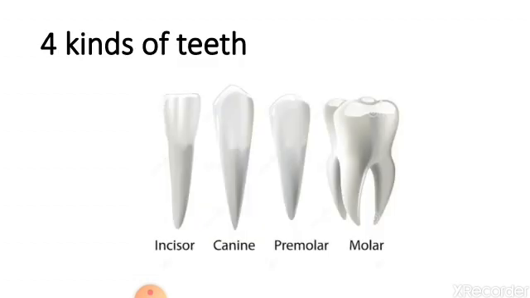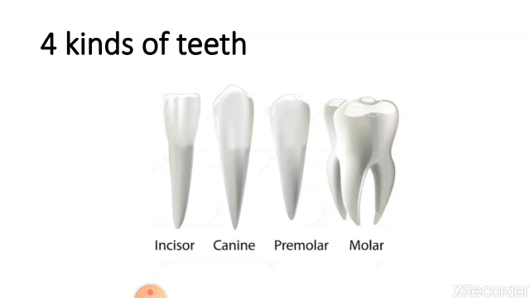Look at your teeth in the mirror. Do all of them appear similar? No. All the teeth are not similar. Let's learn in detail about them. Kinds of teeth. There are four kinds of teeth in our mouth.